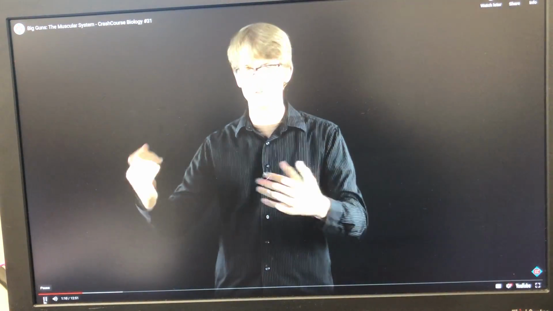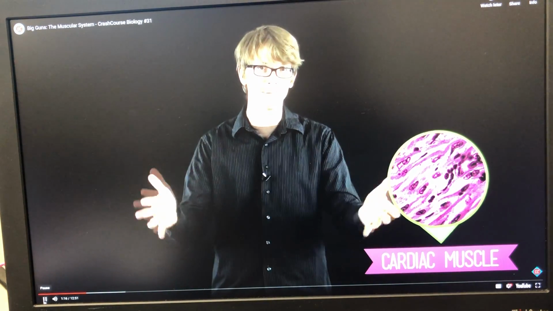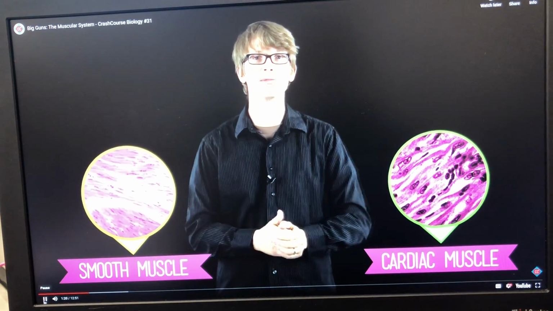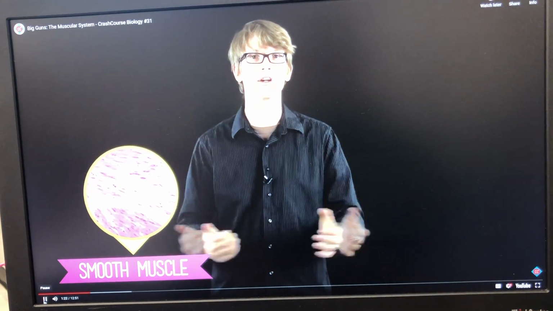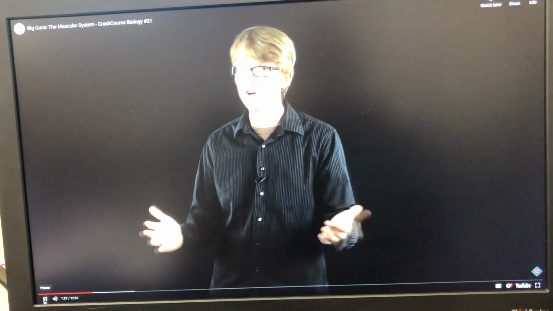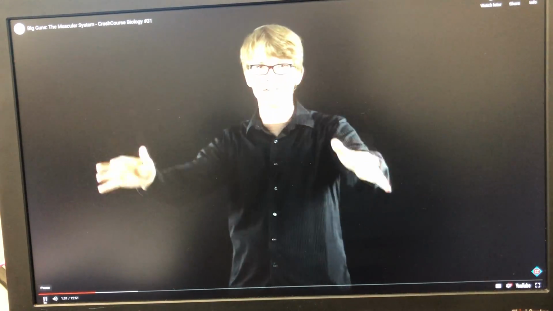When you think of muscles, your mind usually goes straight to the guns there, but you really have three different types of muscle in your body. You have the cardiac muscle, your heart muscle, which is different from all the other sorts of muscle in your body, and then you have smooth muscle, which is responsible for carrying out most of your involuntary processes like pushing food through your digestive tract and pushing blood through your arteries, important stuff there. And then there's the muscles that you're most familiar with, the skeletal muscles.